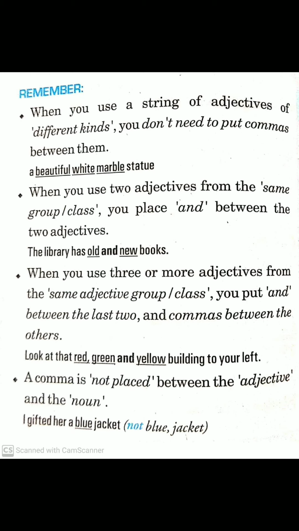When you use three or more adjectives from the same adjective group or class, you put and between the last two and commas between the others. You can see in the example: look at the red, green and yellow building to your left. A comma is not placed between the adjective and the noun.